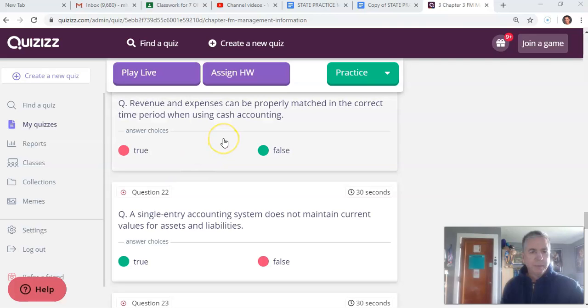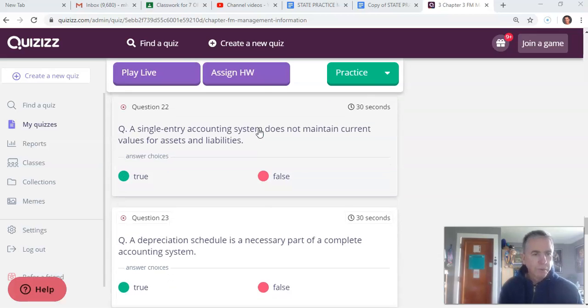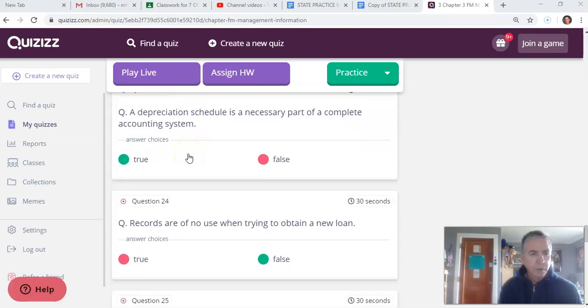Revenue and expenses can be properly matched in the correct time period when using cash accounting. We just talked about that. You have to use the accrual system to accurately match expenses and revenue. 22. A single entry accounting system does not maintain current values for assets and liabilities. That's not true. We still got to keep track of that stuff. A depreciation schedule is a necessary part of a complete accounting system. True. Got to keep track of our accumulated depreciation, all of that.